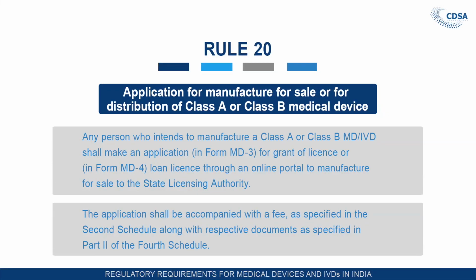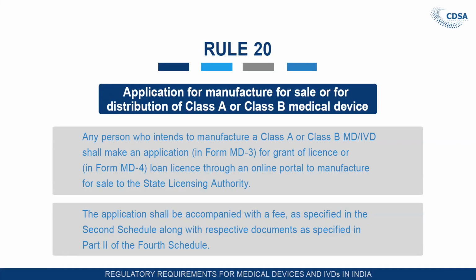Come to rule 20. Rule 20 is the application for manufacture for sale or for distribution of class A and class B medical devices. Under this rule, any person who intends to manufacture a class A or class B medical device or in vitro diagnostic shall make an application in Form MD3 for grant of license, or in Form MD4, that is loan license, through an online portal to the Central Licensing Authority. When applying for grant of manufacturing license or loan license through this portal, the application will be diverted to the concerned state licensing authority who is responsible for grant of license.